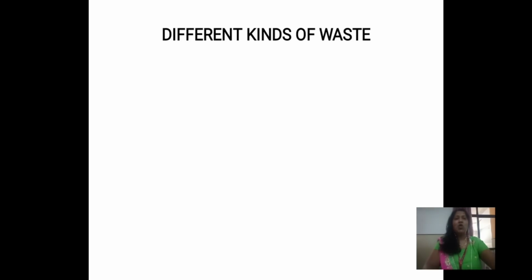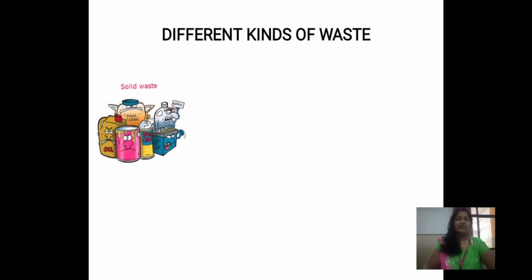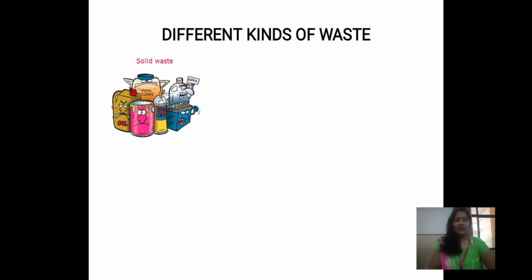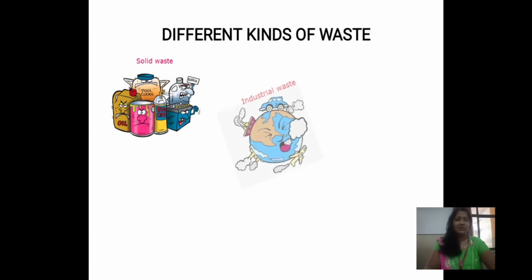Now let's see what are the different kinds of wastes we have. So the first thing we'll see is solid waste. What is solid waste? Solid waste is the bottles, the plastic bottles, the tin cans that we have, in which we store oil or things like phenol, or any corrosive material. So when we use those materials, whatever is left are the boxes or the bottles. We do not know what to do with that. Let's move on to the next one.